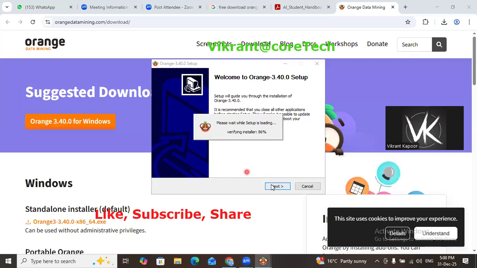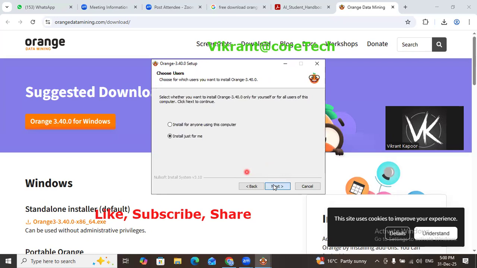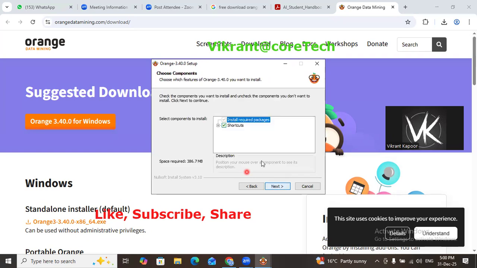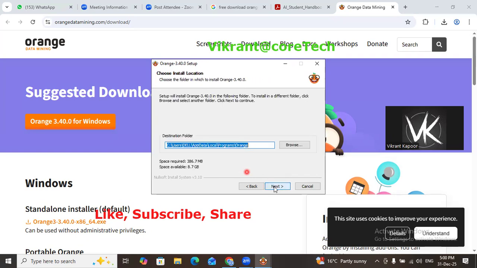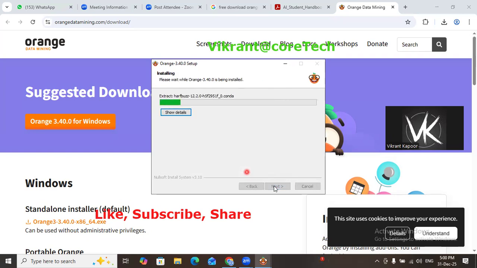Asking for permissions. Is it just for me or the entire PC? Wish to have a shortcut, the location. The space required is 386.7 MB and I have around 8 GB space available. Name as a default name like Orange.